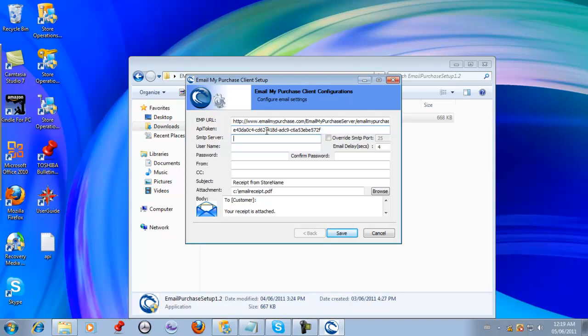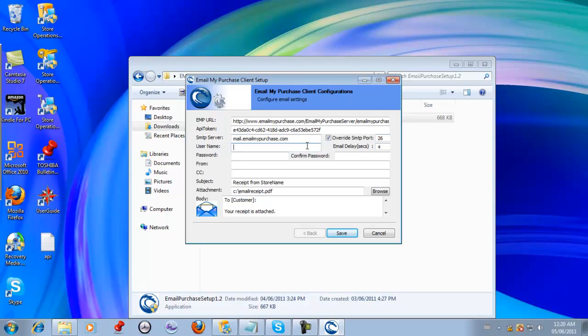You can use whatever SMTP mail server you'd like. We recommend you use ours because it's free. And what we're going to do here is change ports because we're running on a different port.